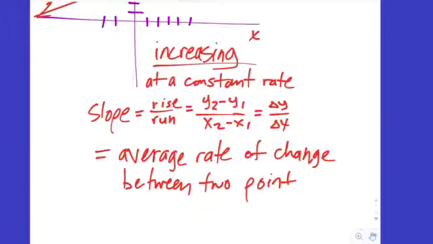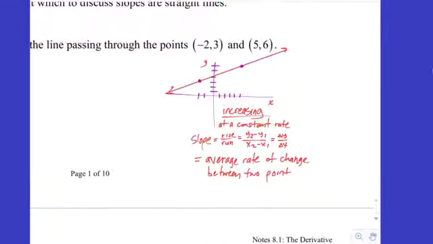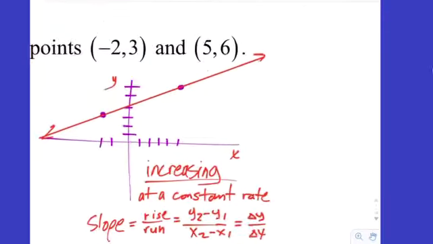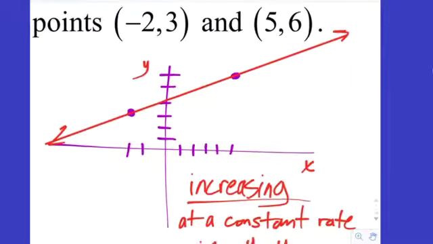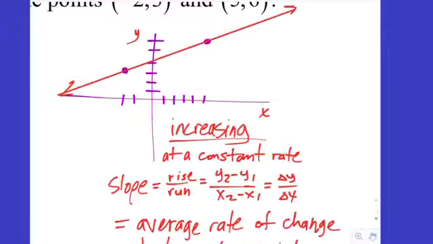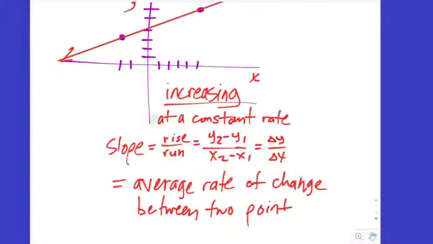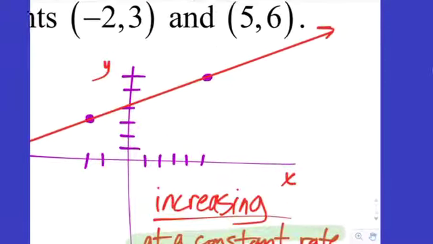So that's the application. If you have 1 point x sub 1, y sub 1, and another point x sub 2, y sub 2, and you want to know how a quantity changes between those 2 points, you could find the slope. All right, now for a line, what do you know about the slope at any point compared to the slope between any 2 points? As we already said, the function is increasing at a constant rate.